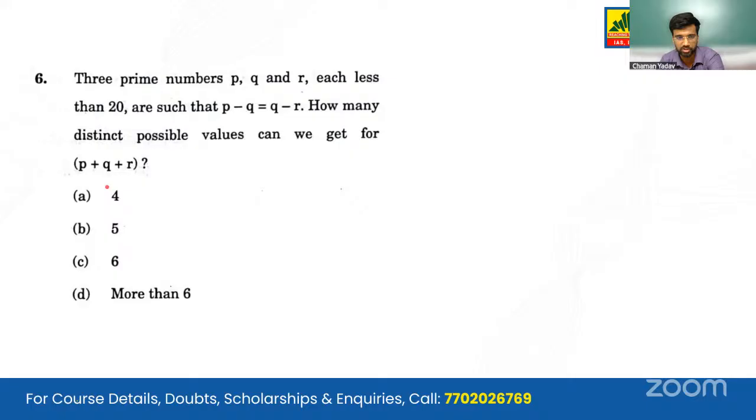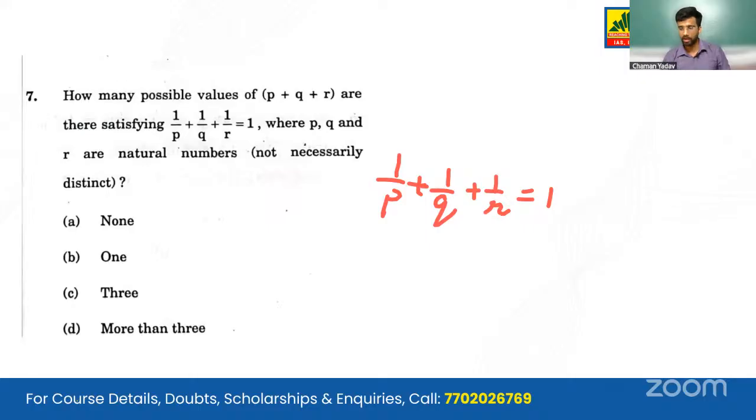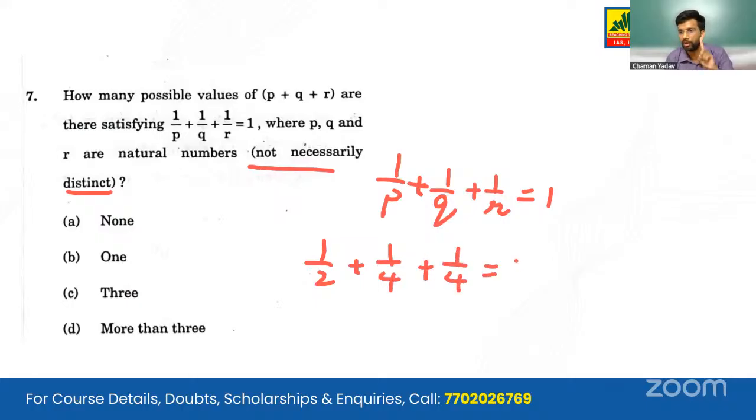Moving on to the next question, question number 7. How many possible values of P plus Q plus R are there satisfying 1 upon P plus 1 upon Q plus 1 upon R equals 1, where P, Q, R are natural numbers? They are not necessarily distinct. So our job is made easy by this statement. What we can do is 1 by 2 plus 1 by 4 plus 1 by 4. It totals 1.